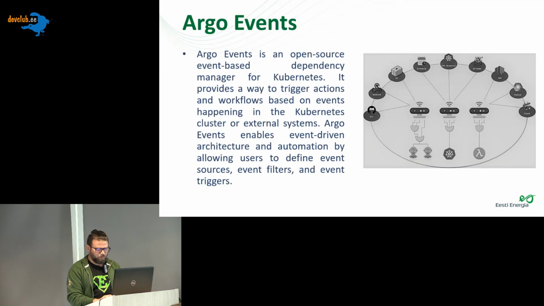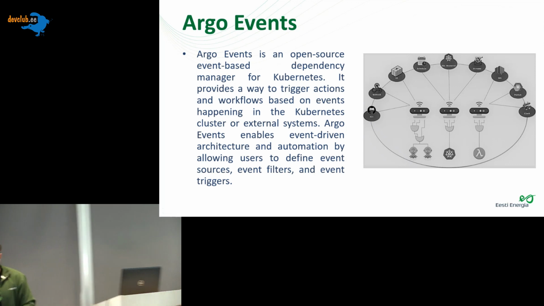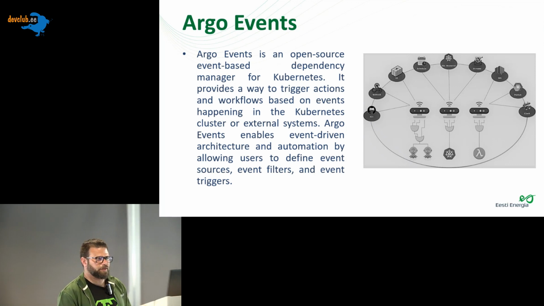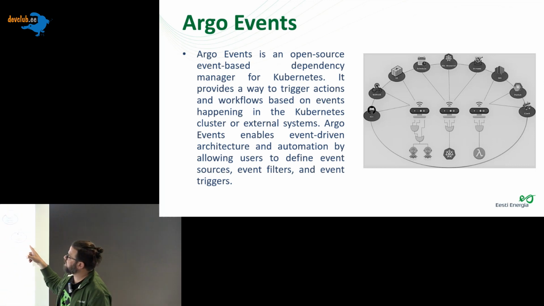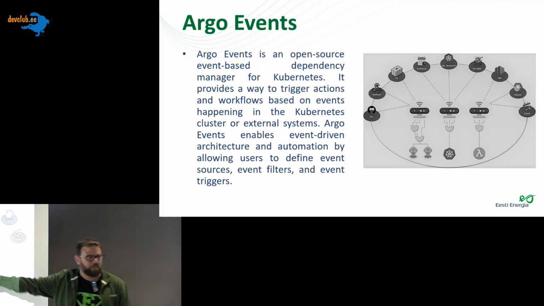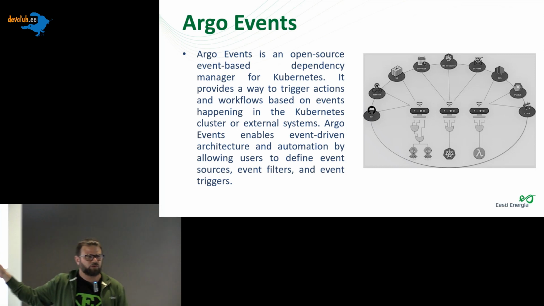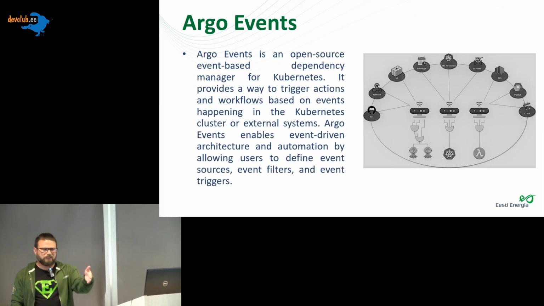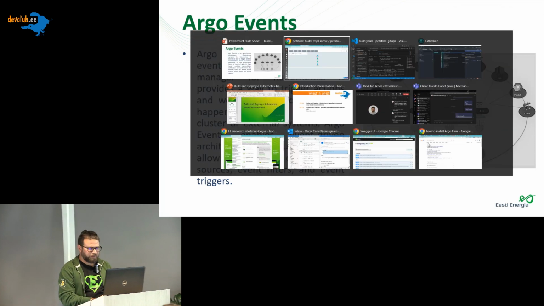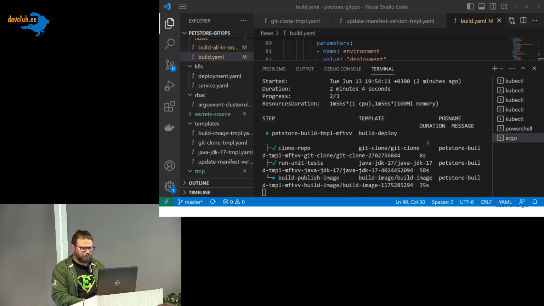And how does Argo Events work? In your cluster you can define sensors and signals. Argo Events can work with all these signals, which could be Git, for example. They have specific ones for Git, for webhook, for example. I will show the sample with webhook right now, because a webhook is the easiest thing. It's just an HTTP request. Cool. So let me show you the example of how this will work with Argo Events.